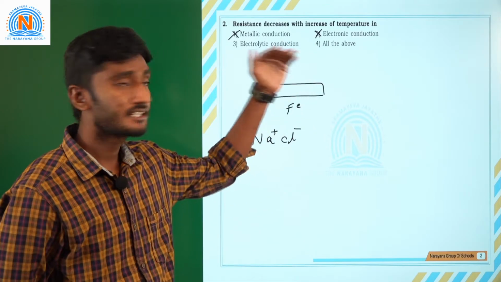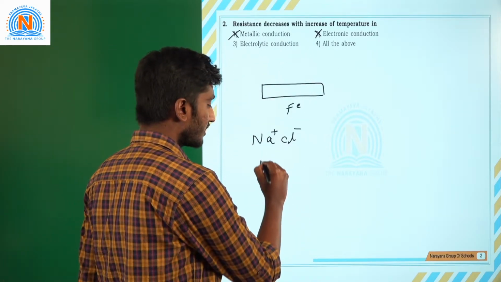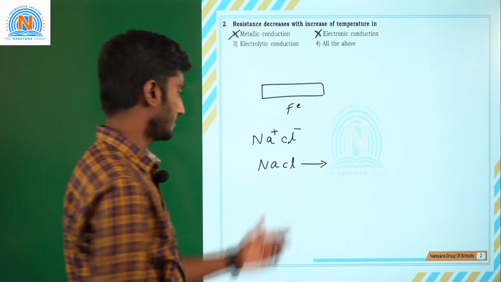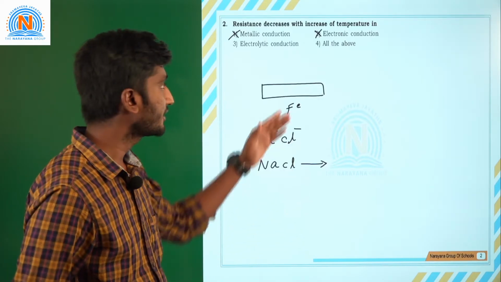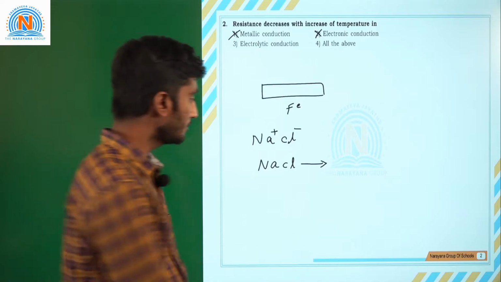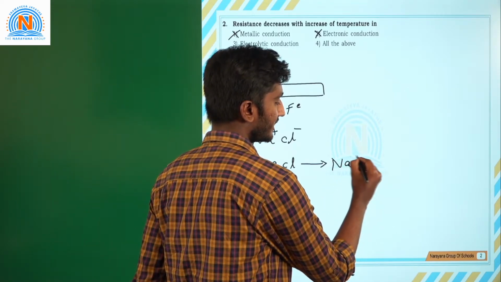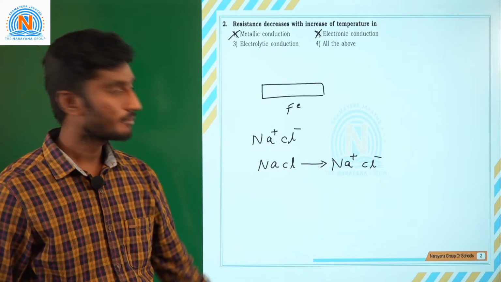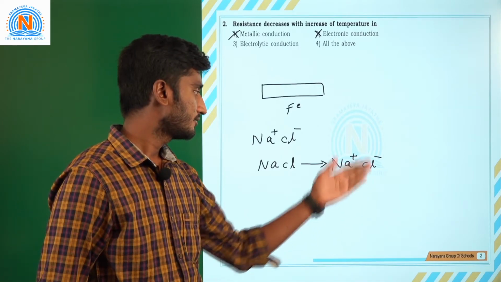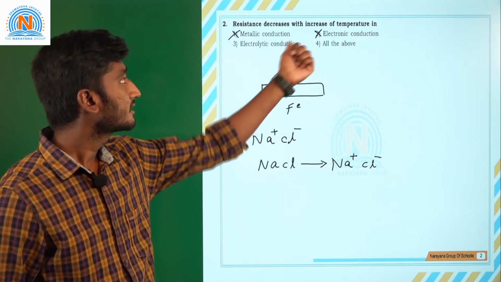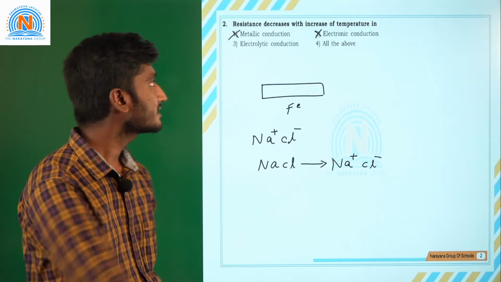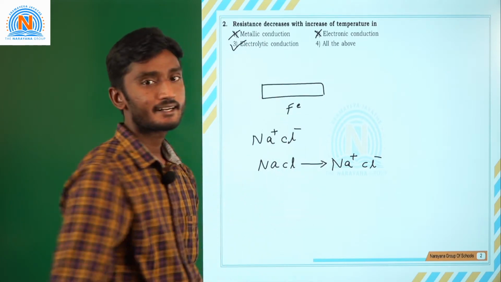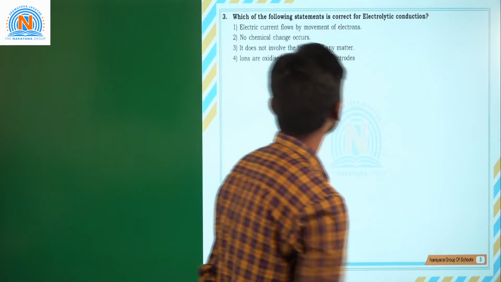When you increase the temperature, the number of ions will increase. Initially it will be NaCl in crystal form. If you increase the temperature it will dissociate into Na plus and Cl minus. If you increase the temperature more, you will get more Na plus and more Cl minus. With more ions, the conductance increases. Conductance increasing means resistance is decreasing. So option 3 is right. We'll go to the next question.